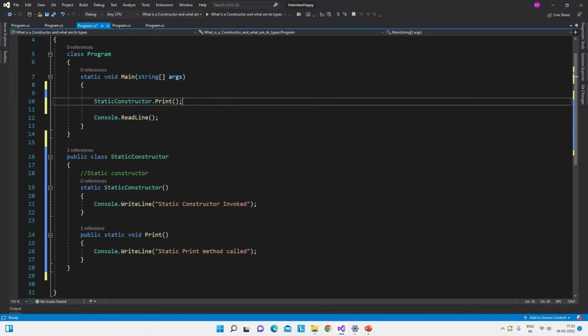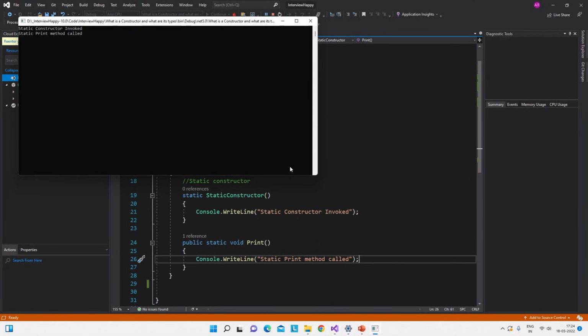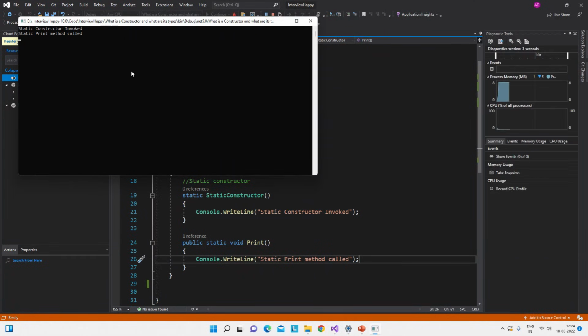Now when I run it, it will first execute the static constructor and only then execute the static method. See, here is the output. First the code inside the static constructor and then the statement inside the static method is called. So I hope this static constructor is clear to you now.